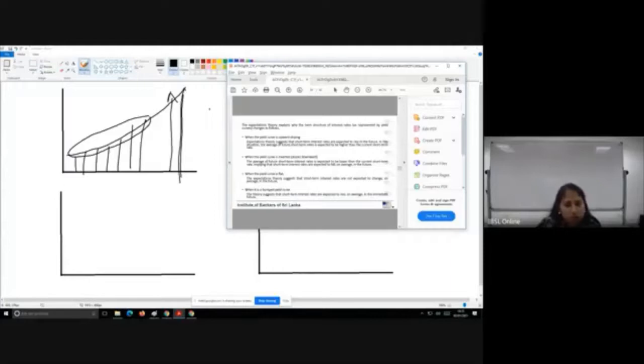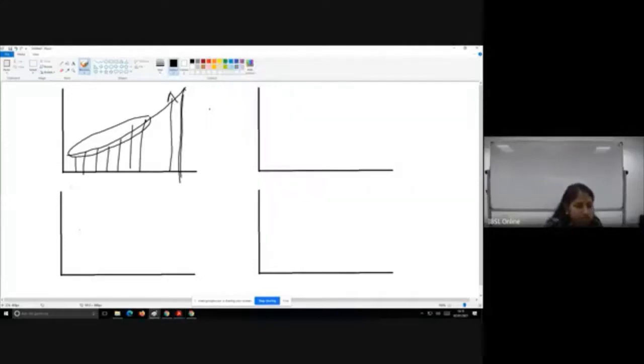Now let's see the downward sloping yield curve. The average of future short-term interest rates is expected to be lower than the current short-term rate. So a scenario such as this, an inverted scenario. Let's say the current rate is at 5. Now this is at 4, 3, let's say 2, 2.5, 2.